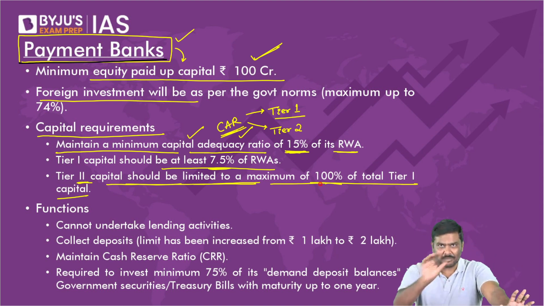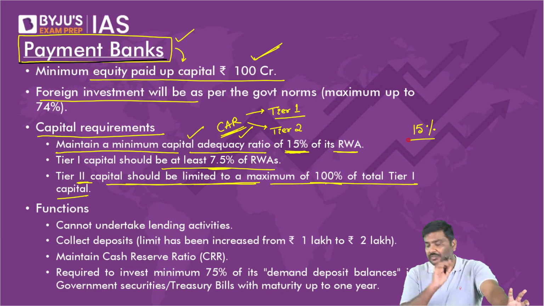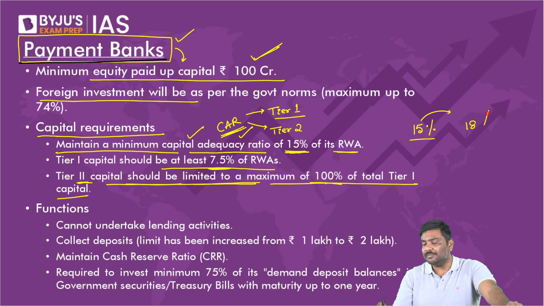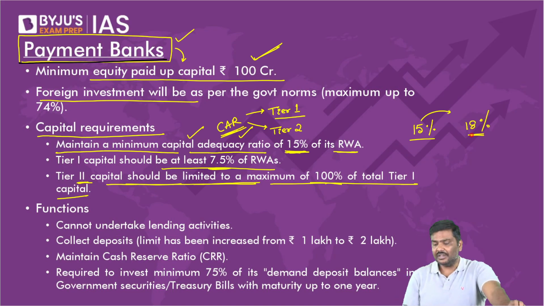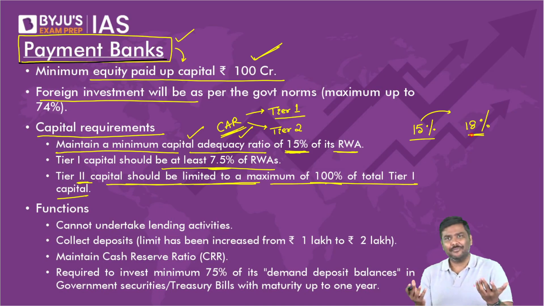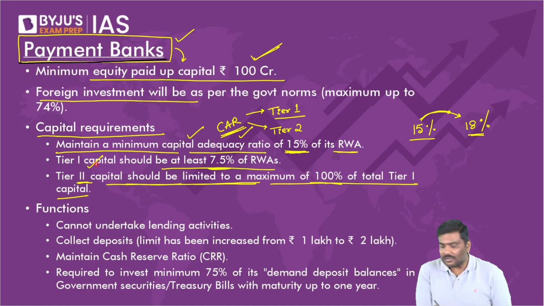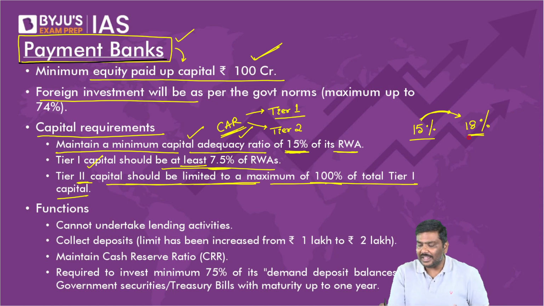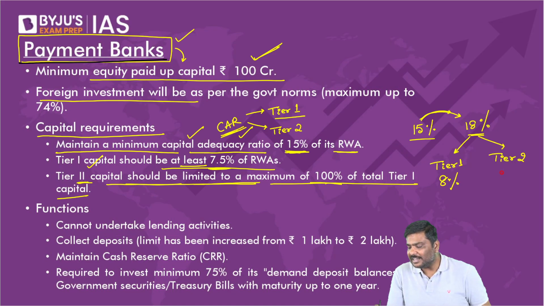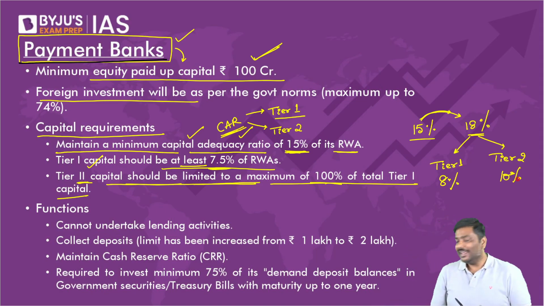What is the meaning of it? Let me give a very simple example. Instead of 15%, what if a payment bank has a capital adequacy ratio of 18%? Can it happen? Of course, the possibility is there. And the condition says tier 1 capital should be at least 7.5%. In that case, is this a possibility: tier 1 at 8% and tier 2 at 10%?